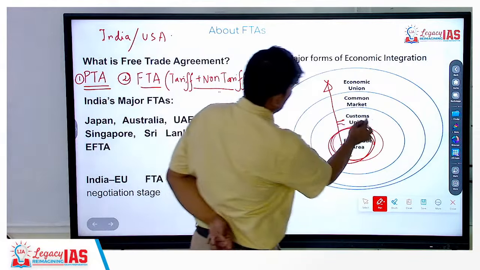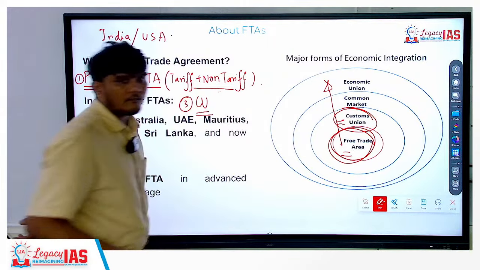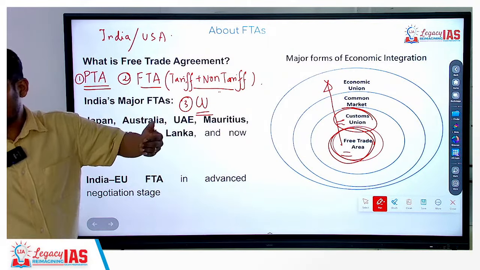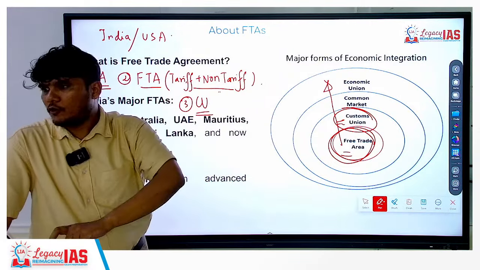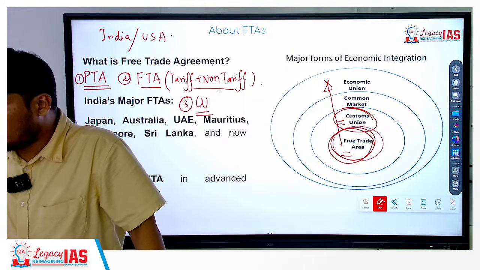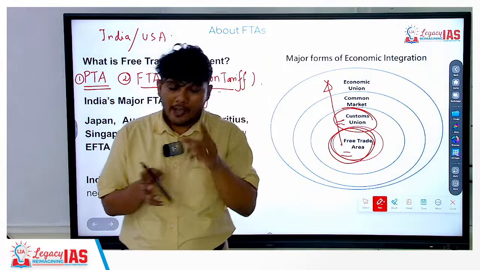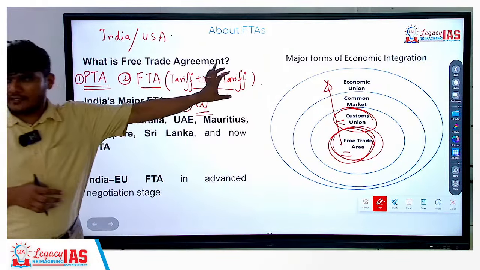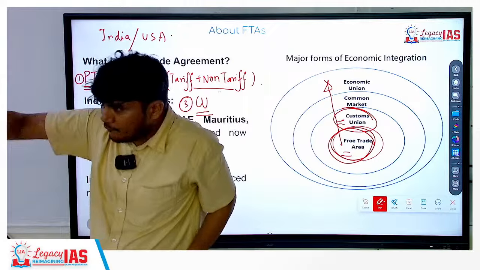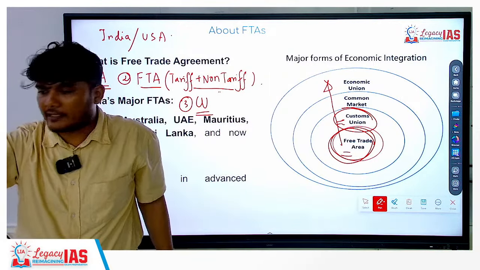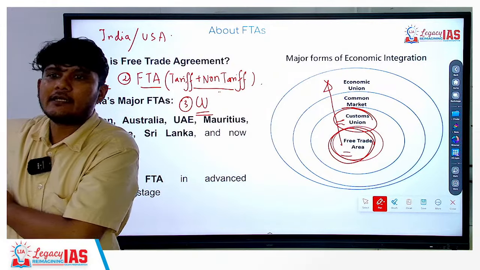Then you have the customs union. In customs union, these things will already be present. In addition to that, you will have similar tariffs on the other countries. So now you are integrating even more. Why are you integrating more? You have the same rates and tariffs for each other, right? But as I said, these countries can give even lower tariffs to others; that will not be the case. You will now have similar tariffs for the other countries as well.